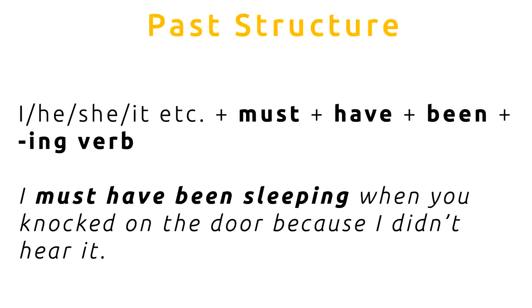There's another structure as well that we can use. Here it is. So we can say I, he, she, it, plus must, plus have, plus been, plus an ing verb. So for example, I must have been sleeping when you knocked on the door because I didn't hear it.